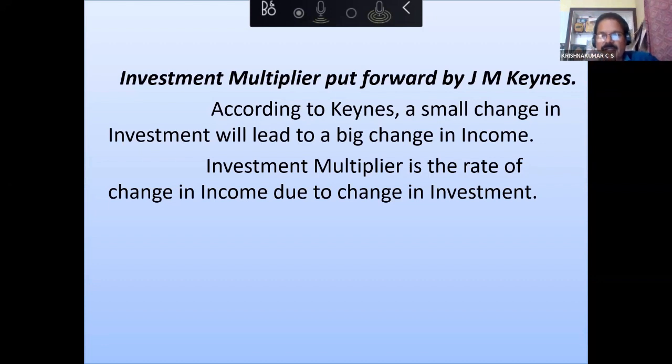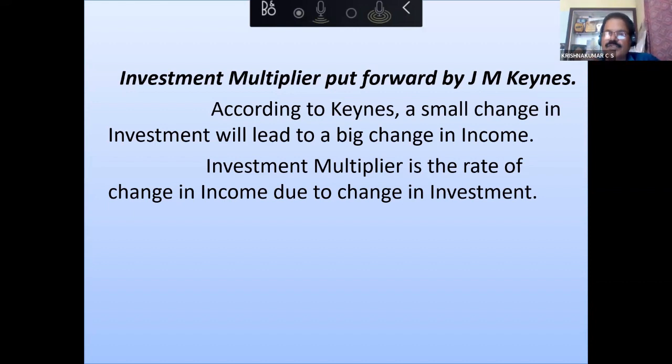Next, actually the Keynesian multiplier. See, Keynesian multiplier, Keynes introduced mainly to give a solution to Great Depression. See, I already told you, J.M. Keynes wanted government interference in the economy.